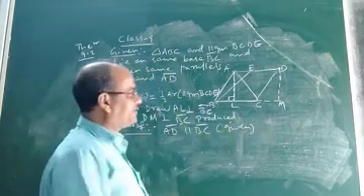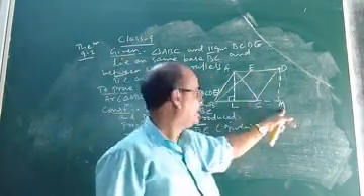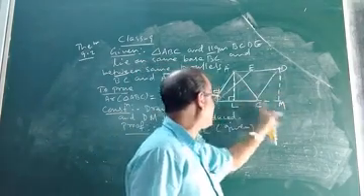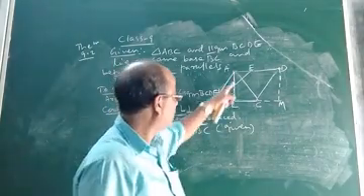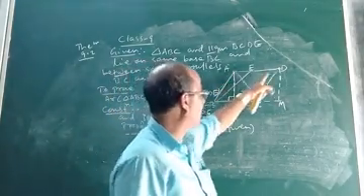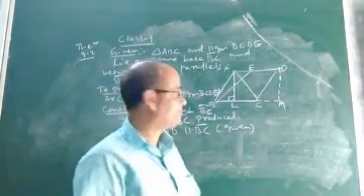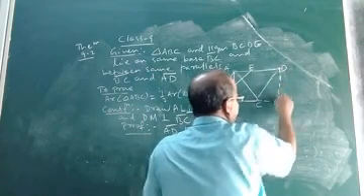Now see children, if AD is parallel to BC and AL is drawn perpendicular to BC and DM is drawn perpendicular to BC produced, what will be the relation between AL and DM? We have already read it in class 8. Look at this DM.